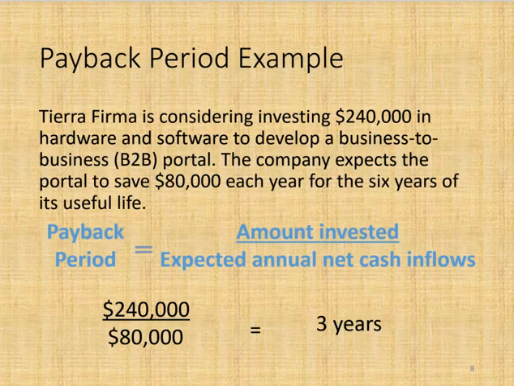So here's an example where we have Terra Firma, and they're considering investing $240,000 in hardware and software to develop a business-to-business portal. The company expects the portal to save $80,000 each year for the 6 years of its useful life. So the amount invested, $240,000, divided by the net annual cash inflows of $80,000 means they will have paid back that hardware and software within 3 years, and then they will continue to generate $80,000 for the next 3 years.